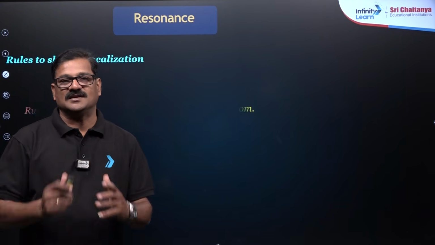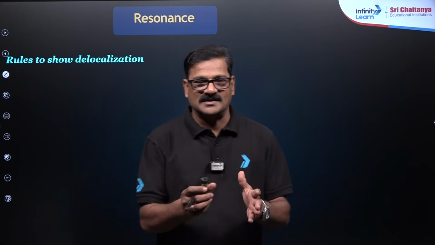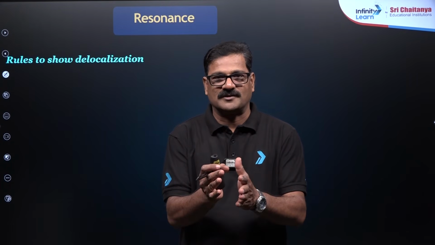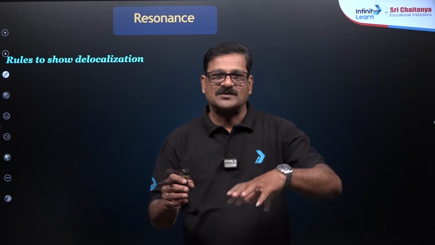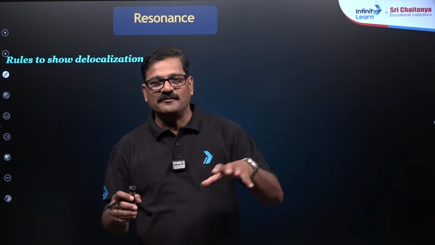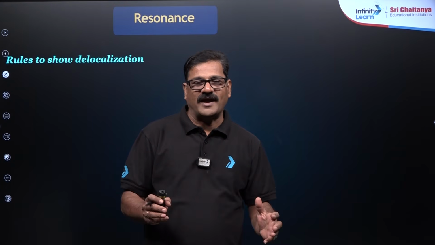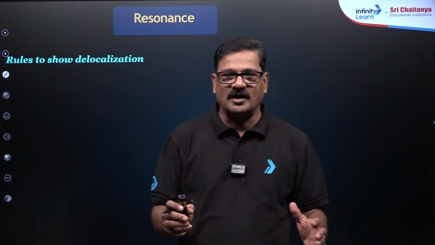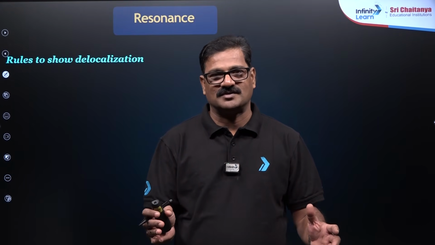What is a resonance? Resonance is a phenomenon. When you want to write a structure, all the properties cannot be explained by using that structure, so you need to propose one more structure. Is that explaining every property? May or may not. So in order to explain all the properties of the molecule, you have to write so many possible structures.